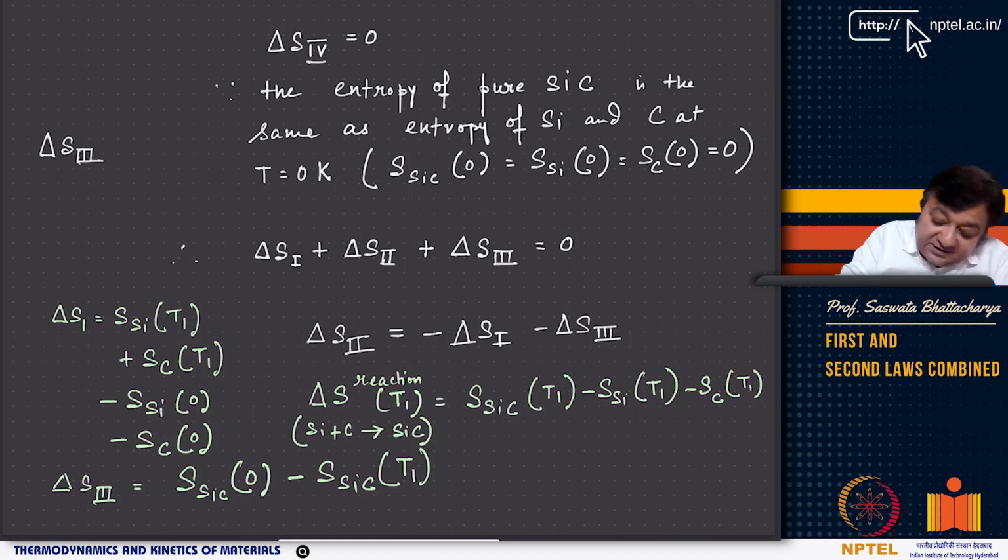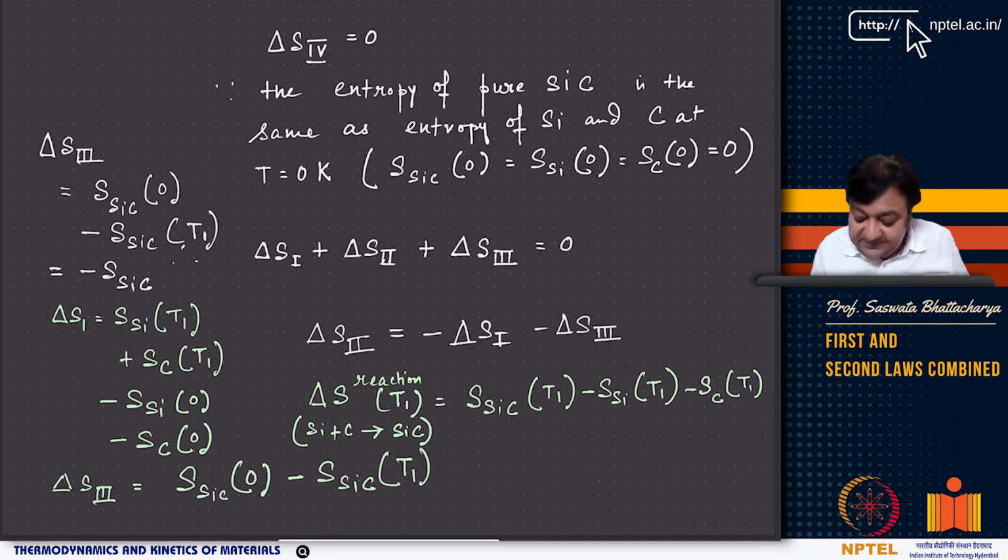So 1500 Kelvin is your initial temperature here and 0 Kelvin is your final temperature. So S_SiC at 0 minus the entropy of silicon carbide at T1, that is your initial. S_SiC at 0 is 0, so it is minus S_SiC. So delta S3 is minus S_SiC.